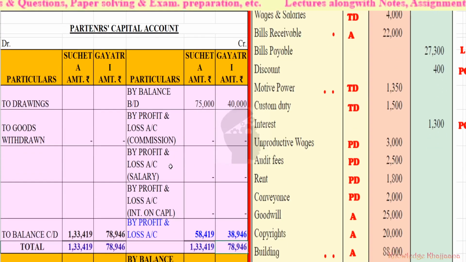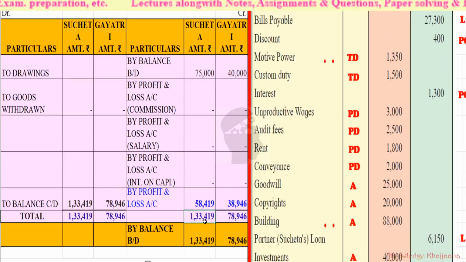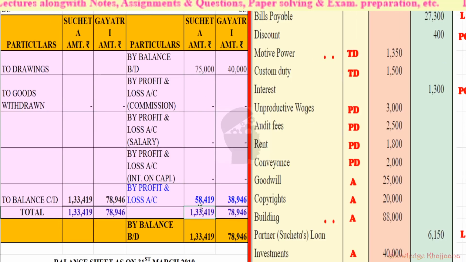Okay, so all these items will be recorded in their capital account itself. Okay, so their original capital value will fluctuate and it will get increased or decreased. Now, see, they had neither any drawings nor they had withdrawn any goods. So whatever was their amount of capital after adding the interest, after adding the profit, would remain the same as the closing balance. That is, to balance carried down.